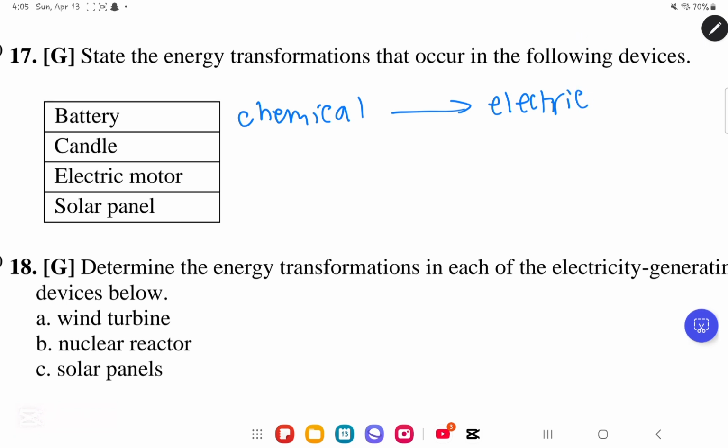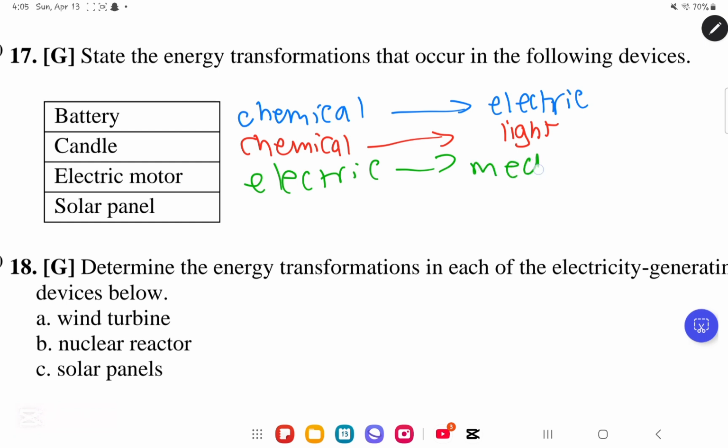For a candle, it will change what? It will change the chemical energy into the light energy. For the electric motor, it will change what? It will change the electric energy into mechanical energy. So electric to mechanical. And then finally, a solar panel, it will change what?